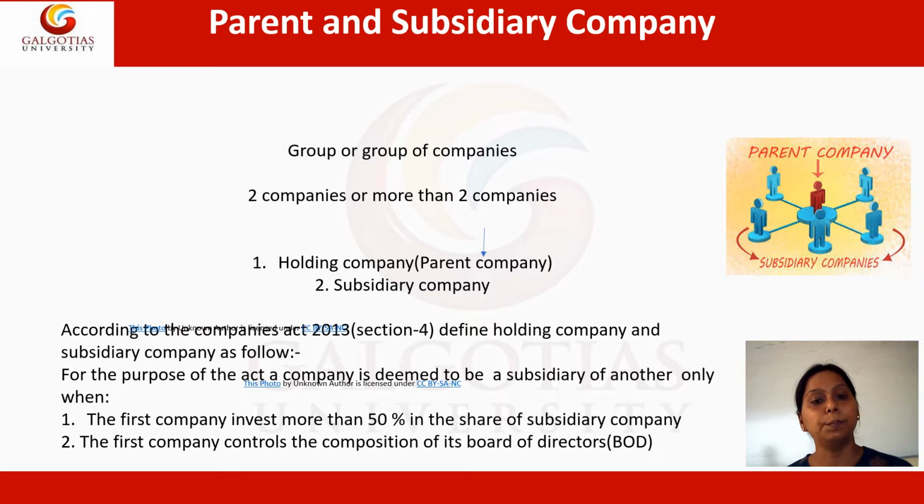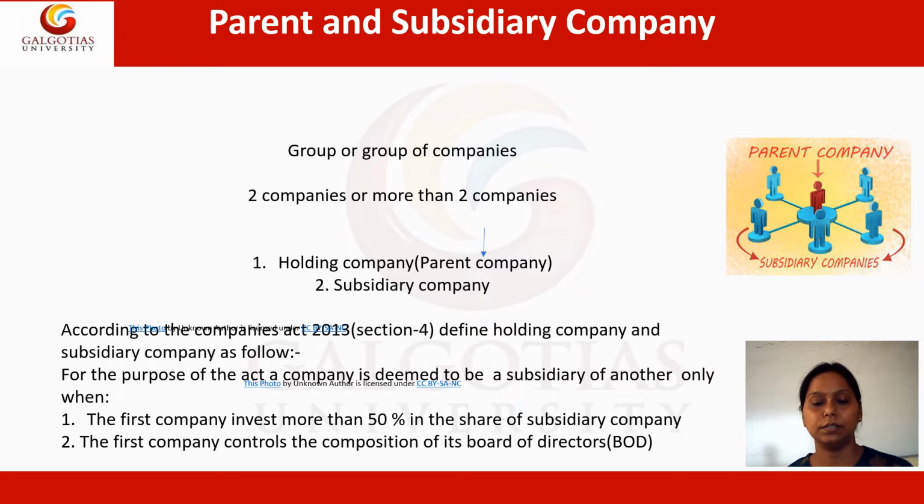It means the parent company will be investing in the subsidiary company by more than 50% of the shares. The second prerequisite is that the first company controls the composition of its board of directors. It means when the parent company or holding company acquires a subsidiary company, in the subsidiary company's board of directors, the majority of the directors will be of the parent company only.